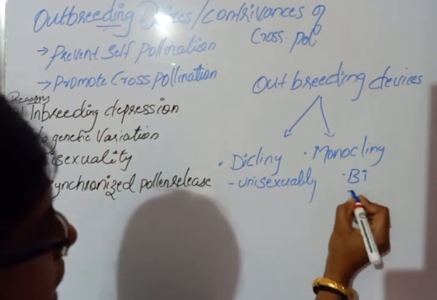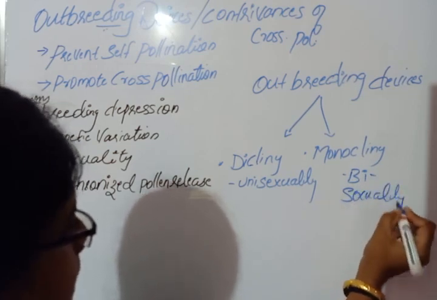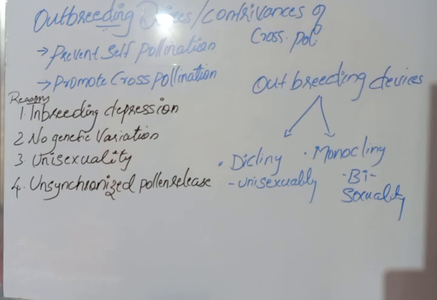So we can classify outbreeding devices into two, that is dicliny and monocliny. Dicliny is also known as unisexuality. Monocliny is known as bisexuality. Now we can discuss dicliny and monocliny in detail.